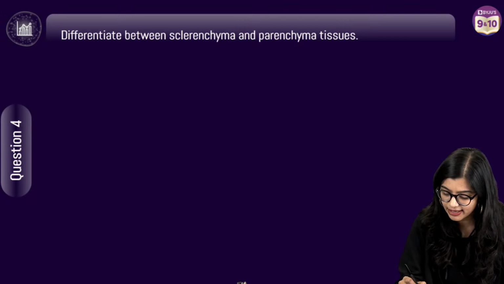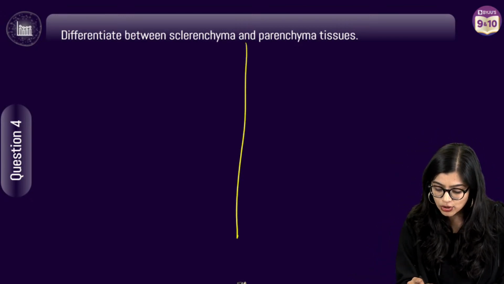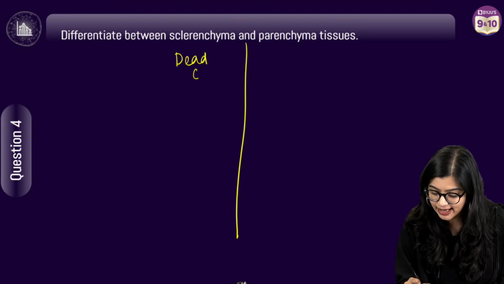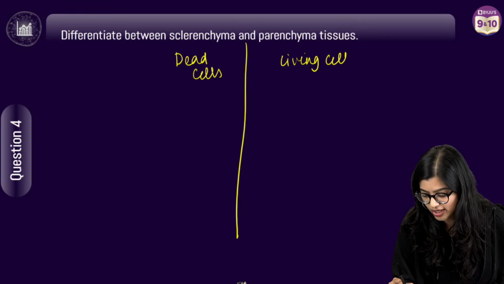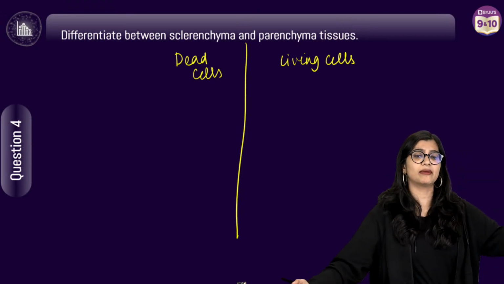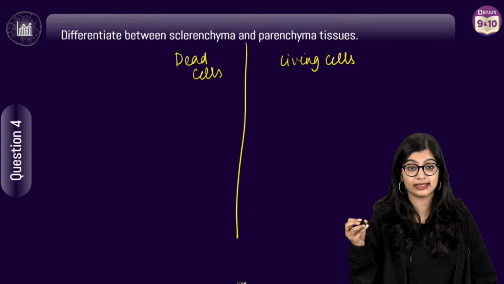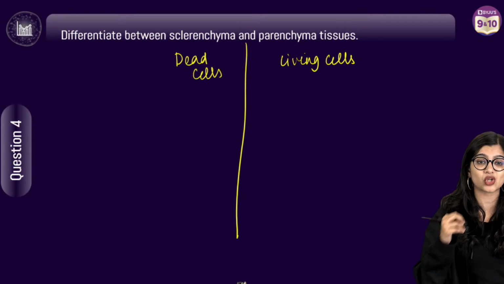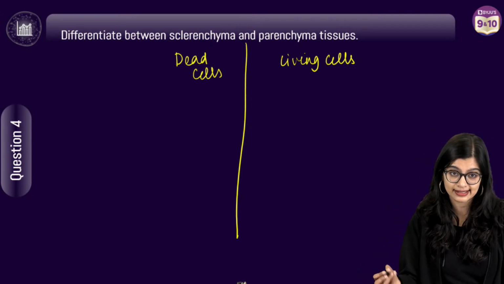Very good. So first I will write your answers and then I am going to write the answer that I have. So sclerenchyma is made up of dead cells, okay? Parenchyma has living cells. Very good. What else is there? Sclerenchyma is hard and rigid, but parenchyma is thin and delicate. Okay, I will combine Sonia and Abhimanyu's point and write hard and rigid and has thick cell walls.